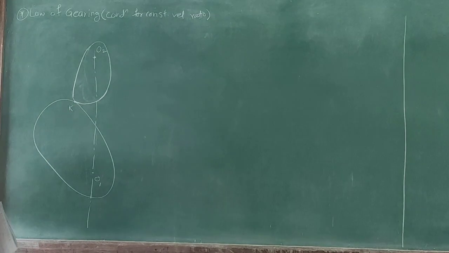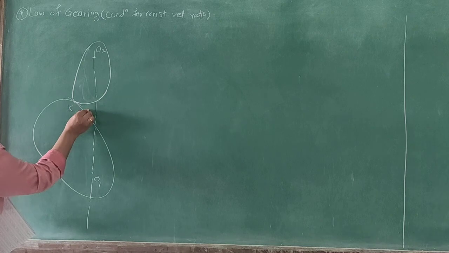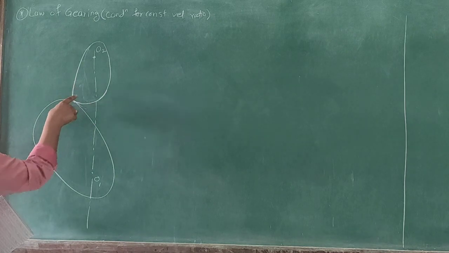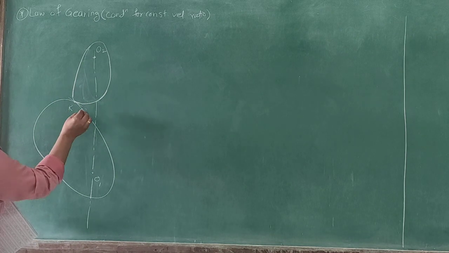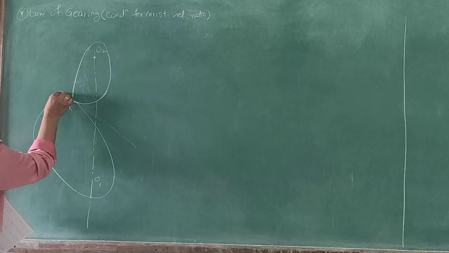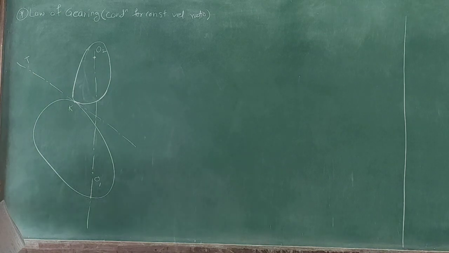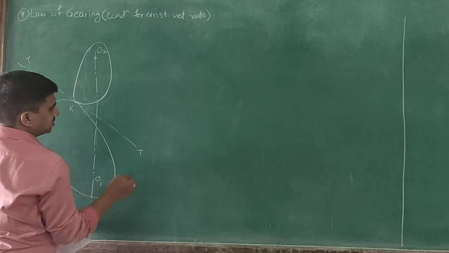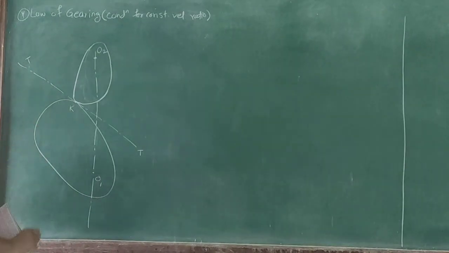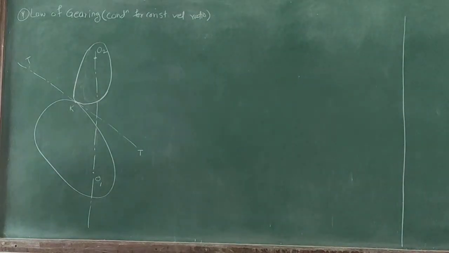So this point will be denoted by point K. If we draw a line which is nothing but the tangent to both these gears passing through point K, like this, so this will be the line TT, which is the tangent to both these gear tooth profiles, passing through point K.